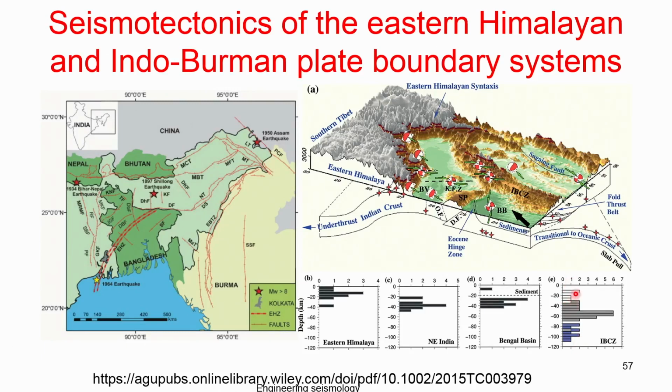This indicates that when you want to consider hazard analysis at a particular location as a source, you should know what depth to take. That is the information provided. You can see this 3-dimensional figure where the stars indicate the different earthquakes and their source mechanisms, along with the fold thrust belt and the geological formations.